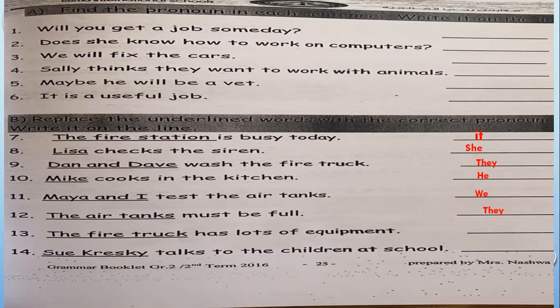Now give the chance to Sama. Where is Sama? Yes, teacher. Yalla habibi. 13. The fire truck. It. Bravo. Why, Sama? Because we talk about just one thing, it comes at the beginning of the sentence before the action, so we say it. Amazing, amazing for you, Sama.